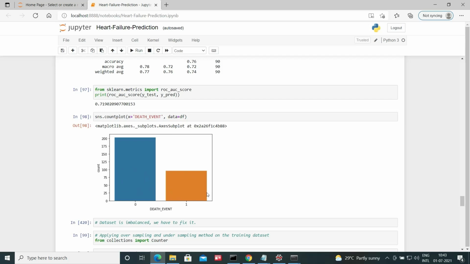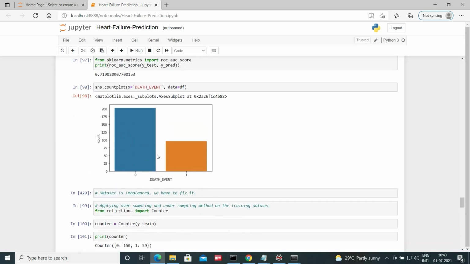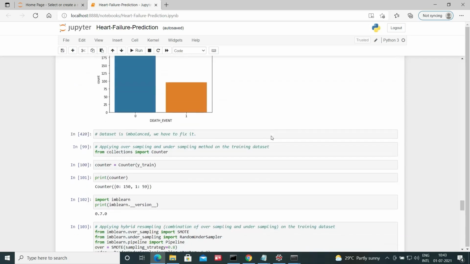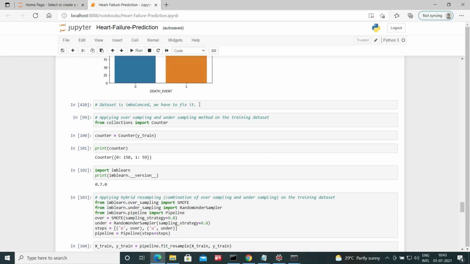So as you can see, the data set is quite imbalanced among the classes 0 and 1. So data set is imbalanced, so that is why we are not getting good accuracy or results. So we have to fix it. Since data set is imbalanced, we have to fix it.